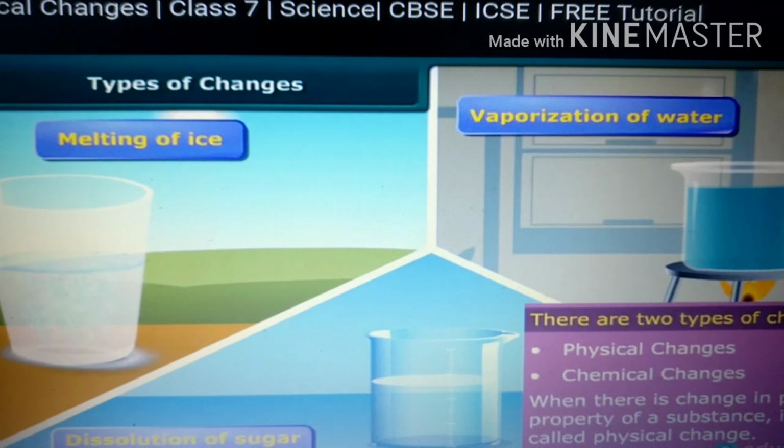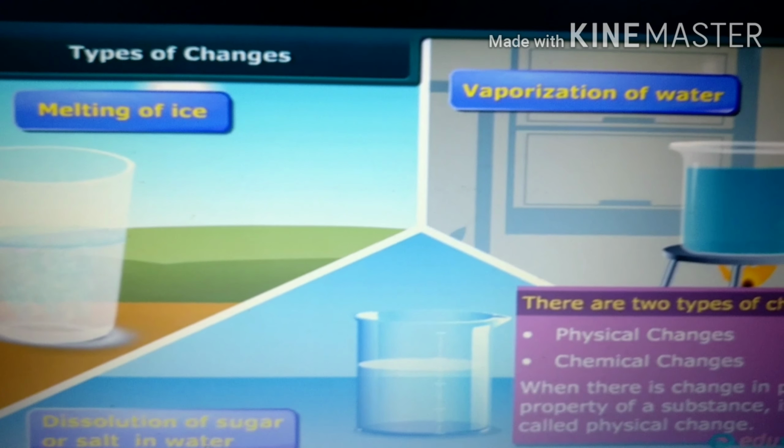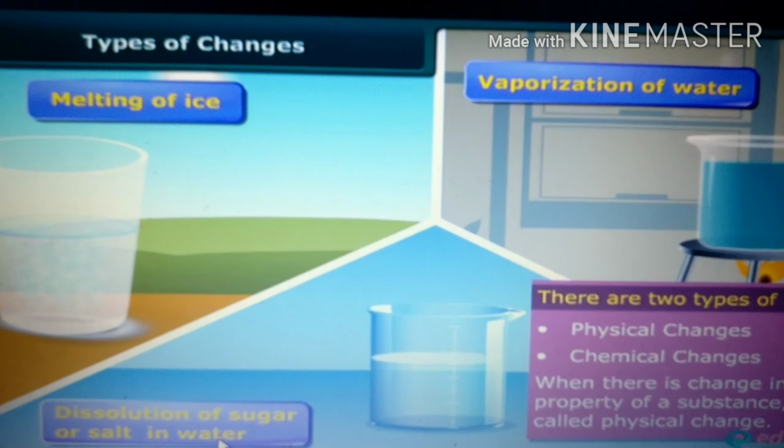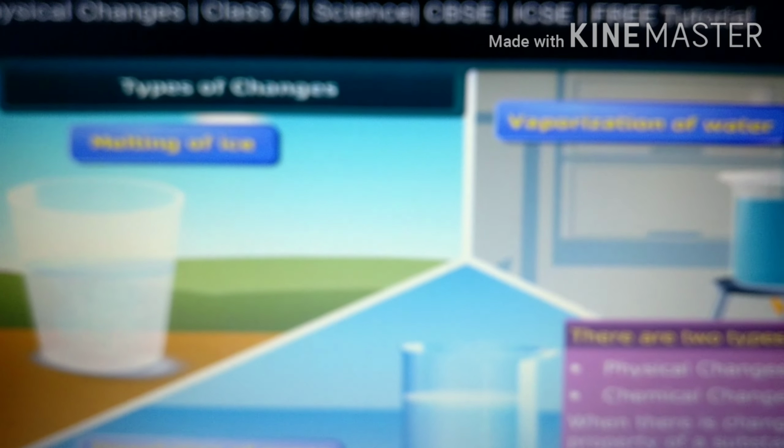Now let us talk about physical change in detail. Before that, I just want to ask, what is meant by physical? What are the physical properties of a substance? Can you tell me? Yes, size, shape. Physical properties means appearance, like size, shape, color, and state of substances.